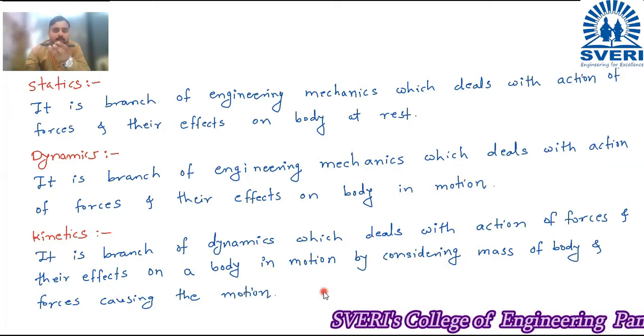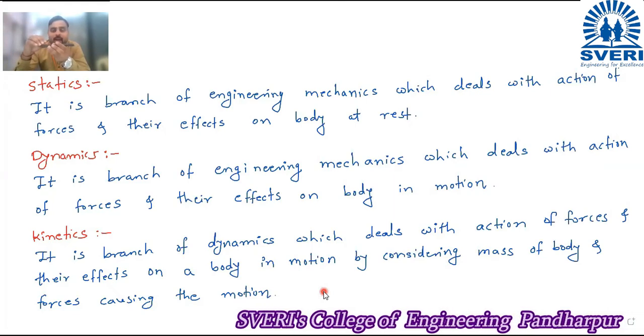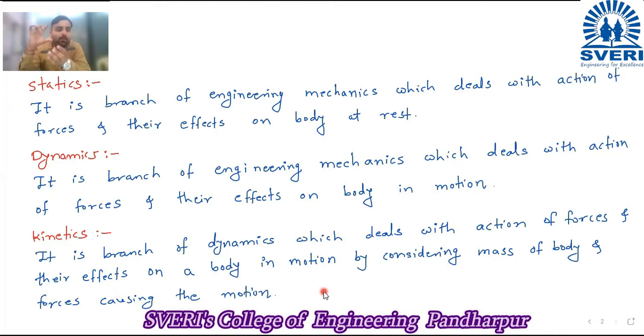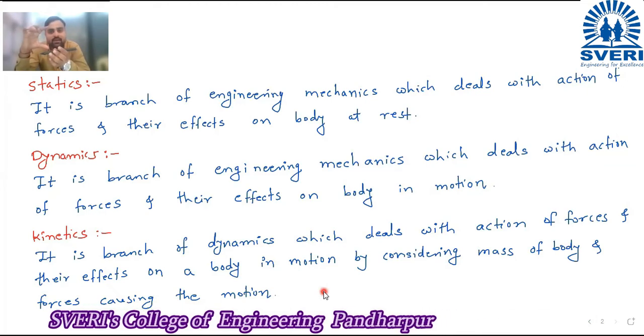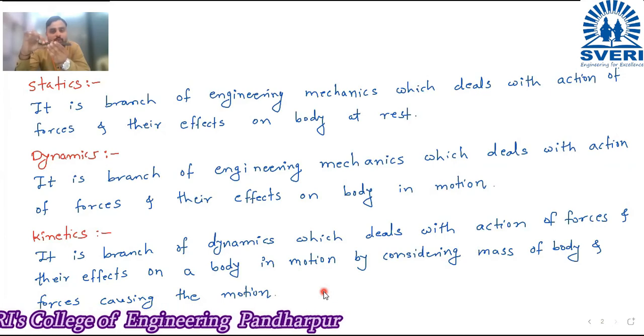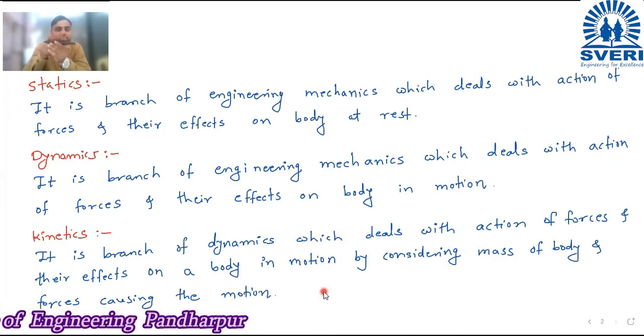The train will move. So at that time, what will happen if you consider the free body diagram of one of the bogies? When you consider the free body diagram of one of the bogies, then what will be on it? That bogie has its own weight.